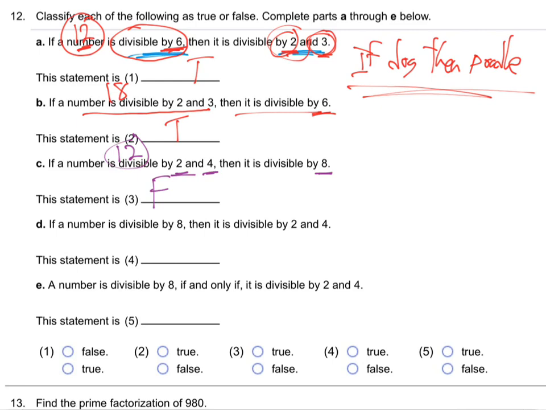12 and many other numbers are what we call a counter example, a situation that proves it's not true. Like looking out the window and seeing a German Shepherd. See, there's a dog that's not a poodle. Not every dog's a poodle. That's what we just found. Not every number that's divisible by 2 and 4 is also divisible by 8. 12 proves that, right? That makes sense?